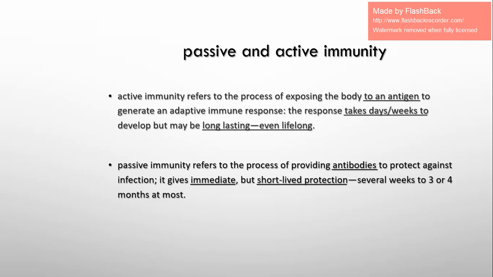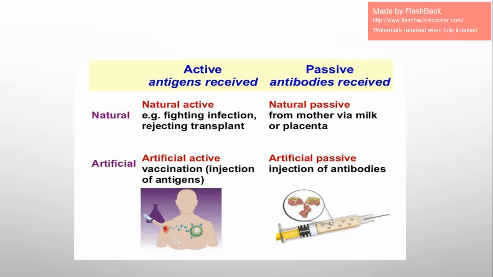Now, here we have examples of passive and active. Here is active, when antigens from pathogens are received. So here, the body is injected with weakened or dead antigen, and your body now is making antibodies against this antigen, and this happens by vaccination, as we talked about before.